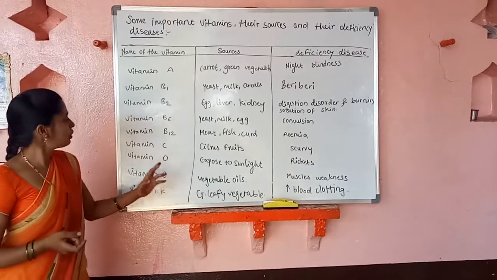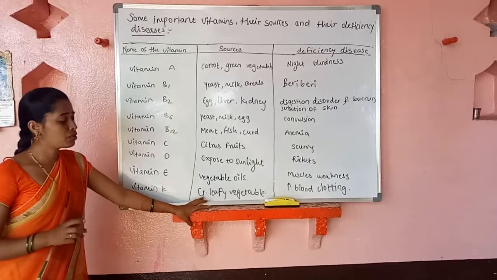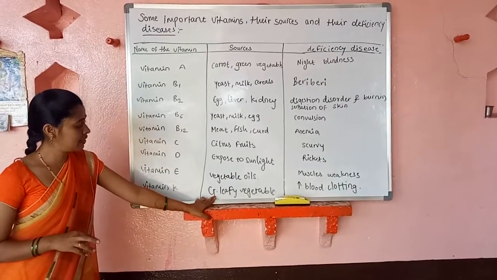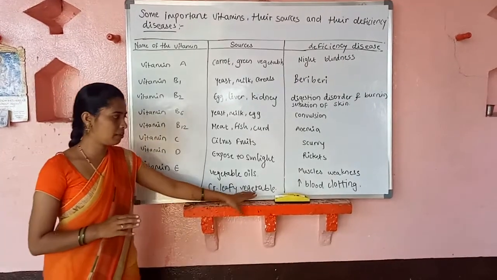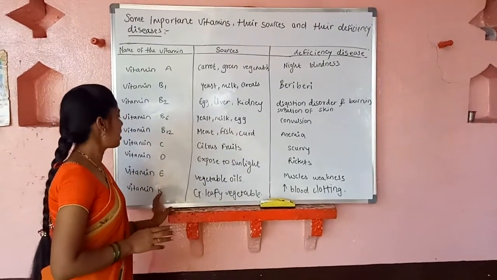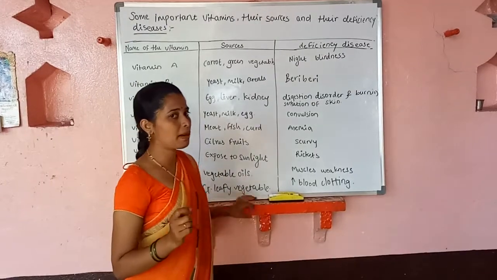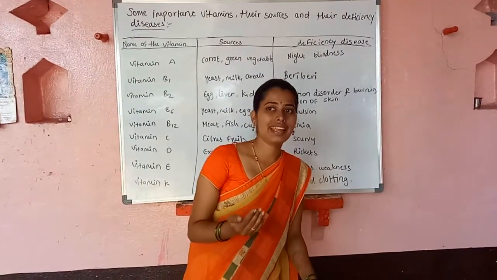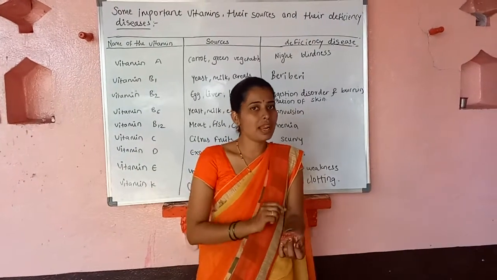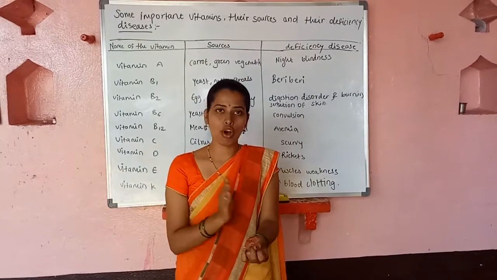After that, vitamin K, the last one. The source of vitamin K is, as I have written here, G, which means green leafy vegetables. The deficiency disease due to vitamin K is increased blood clotting. You know very well what blood clotting is. When we get injured and blood comes out, after some time that blood will clot. It resists the flow of blood.